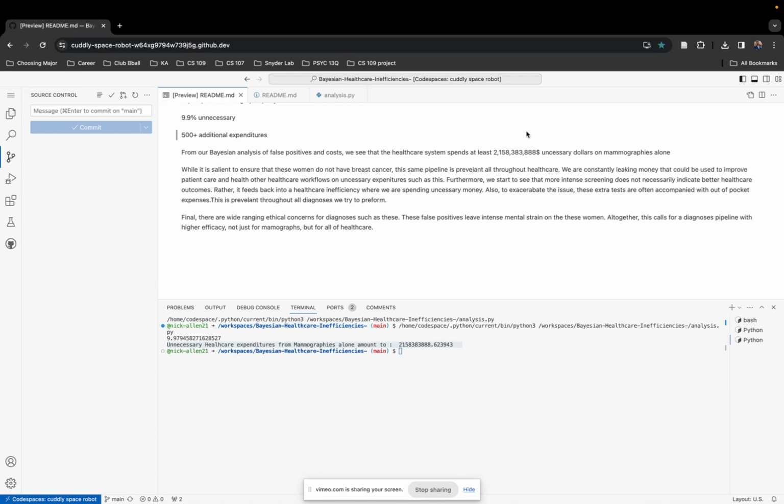Furthermore, we start to see that more intense screening does not necessarily indicate better health outcomes. Rather, it feeds back into healthcare inefficiency where we are spending unnecessary money. To exacerbate this issue, these extra tests often come with out-of-pocket expenses. This is prevalent throughout all diagnoses that we perform. Finally, there are wide-ranging ethical concerns for diagnoses such as these. These false positives leave intense mental strain on these women. Altogether, this calls for a diagnosis pipeline with high efficacy, not just for mammography, but for all of healthcare.